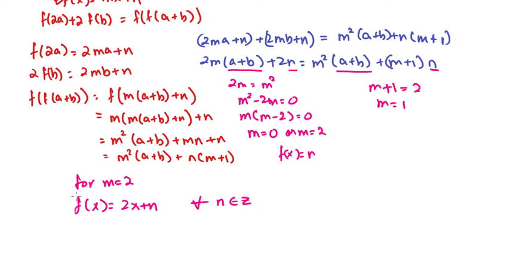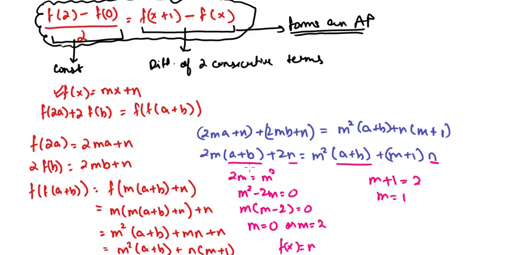Now see, this particular function holds good, that is fx equals 2x plus n for every n belongs to integer. I can say this is a linear function, so we got our answer. Fx will be equal to 2x plus n. So yeah, this was pretty much in this question.